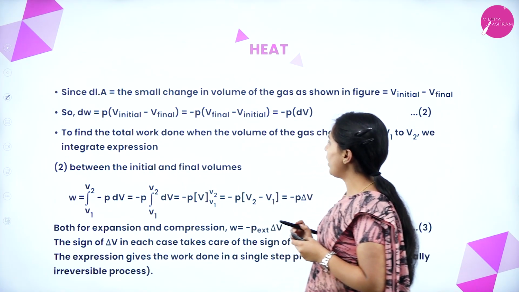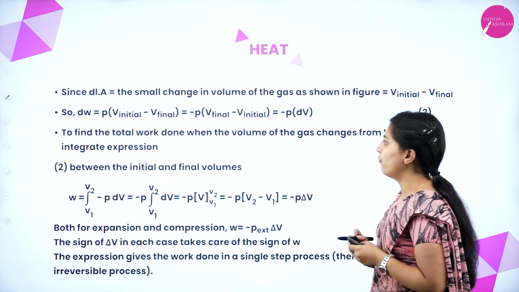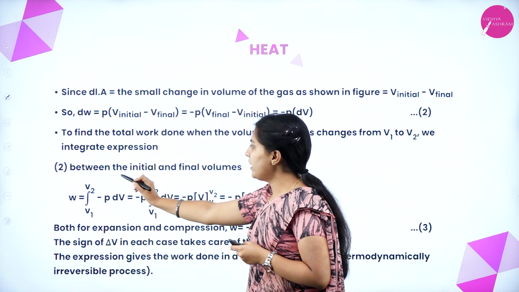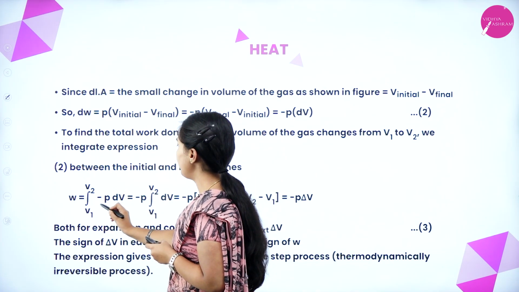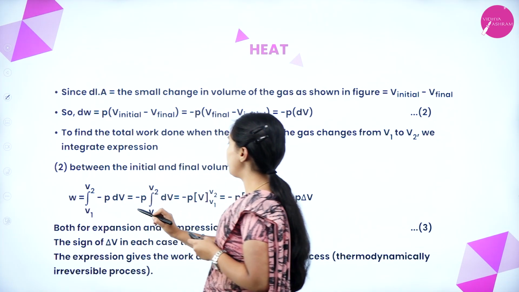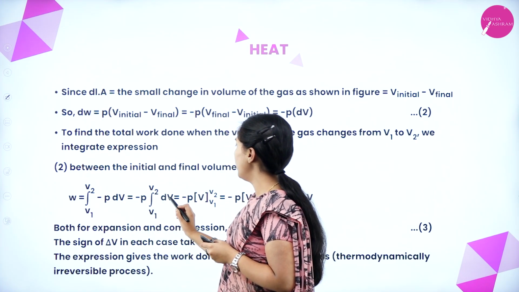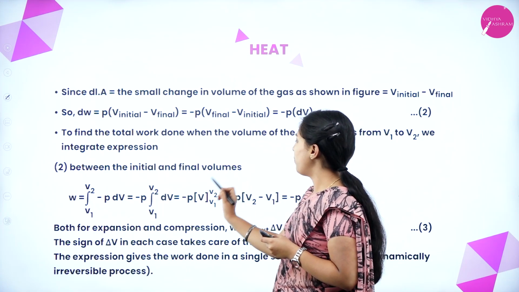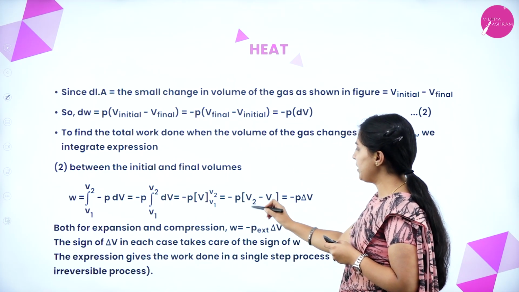To find the total work done when the volume of a gas changes from V1 to V2, we integrate the second equation between the initial and final volumes. See here, integral from V1 to V2 of minus P dV. P is taken out of the integral, so dV integrates to minus P (V2 minus V1).